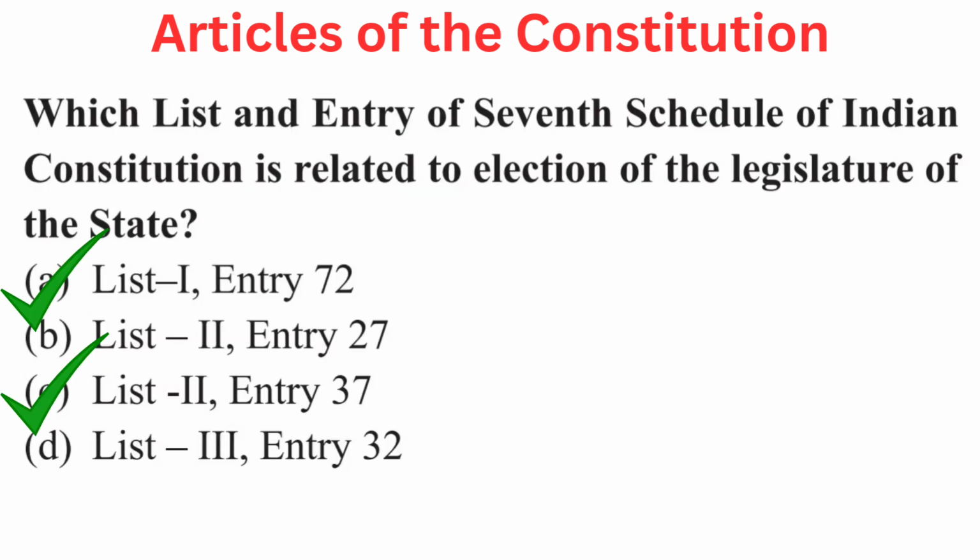Education. Question is, which list and entry of 7th schedule of Indian Constitution is related to election of the legislature of the state? Your options are A. list 1 entry 72, B. list 2 entry 27, C. list 2 entry 37 or D. list 3 entry 32. Right answer is A and C, list 1 entry 72 and list 2 entry 37.